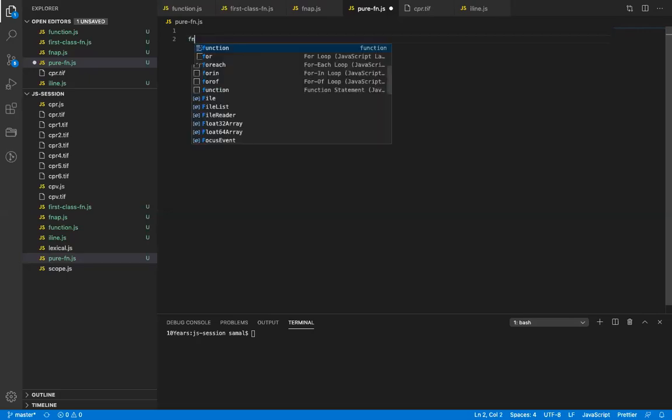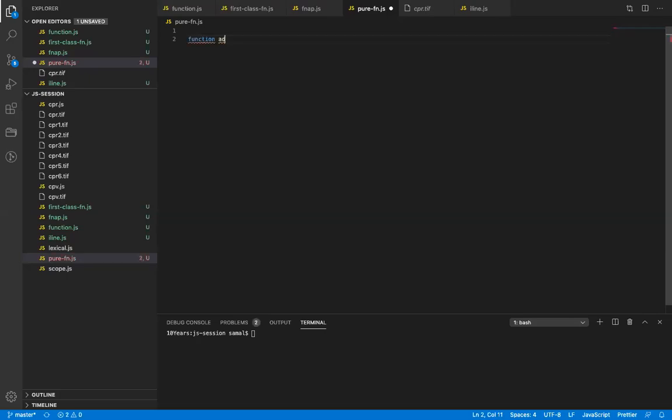So let's see, if I say function add a comma b and return a plus b, I'm writing inline, right? And if I call add, let's say a equals 30 and b equals 50.